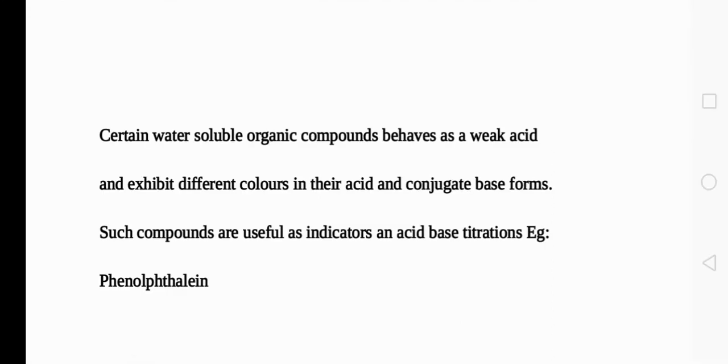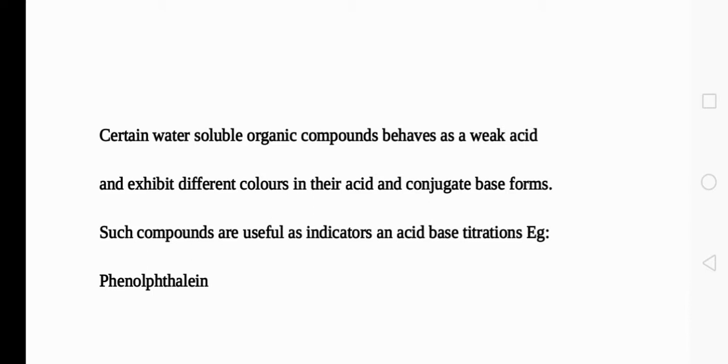In organic chemistry, there are certain water soluble organic compounds which behave as weak acids and exhibit different colors in their acidic and conjugate base forms. Such compounds are useful as indicators in acid base titration. For example, phenolphthalein: the difference will be the difference in color in acidic and basic solution.